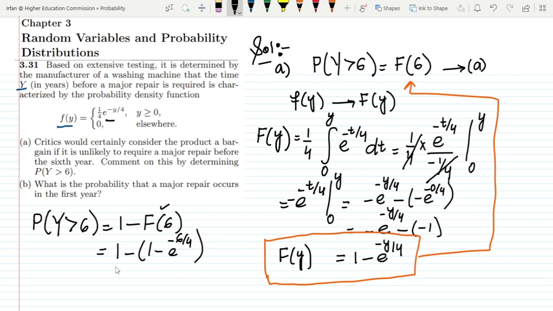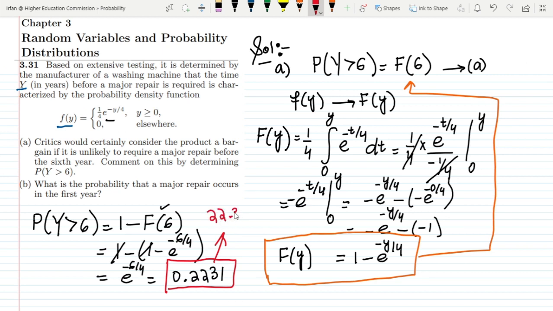Opening this bracket, these two will cancel out, and ultimately I will get exponential of minus 6 by 4, which will be 0.2231. That is the answer of part A, which is around 22.31%, which is not low. I have to consider this value as well, because this 22% is not low.